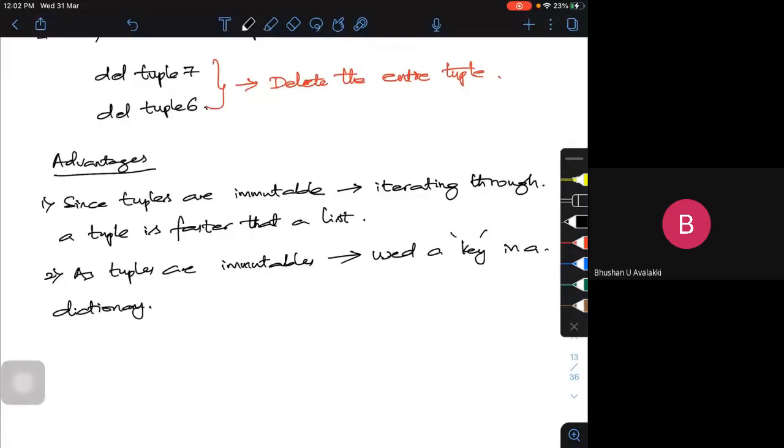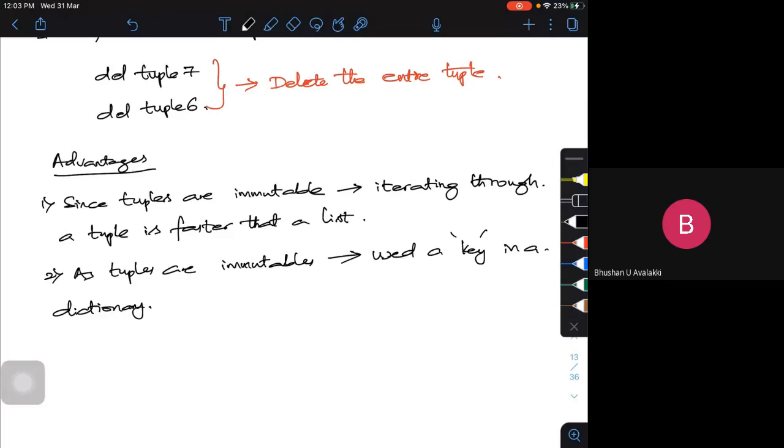That means I'm not changing any of the elements. So what is the key actually? A key is nothing but a reference, just like an indexing. So we had numbers 0, 1, 2, 3. But when I go to the dictionary, I'm going to assign a particular key to it, for example name or USN number. So that is called a dictionary. Okay, that's the second advantage.